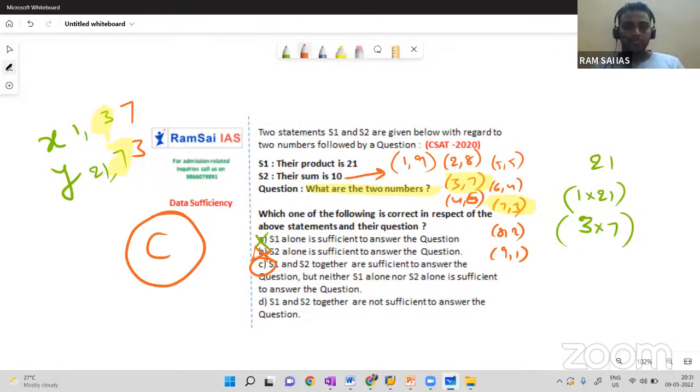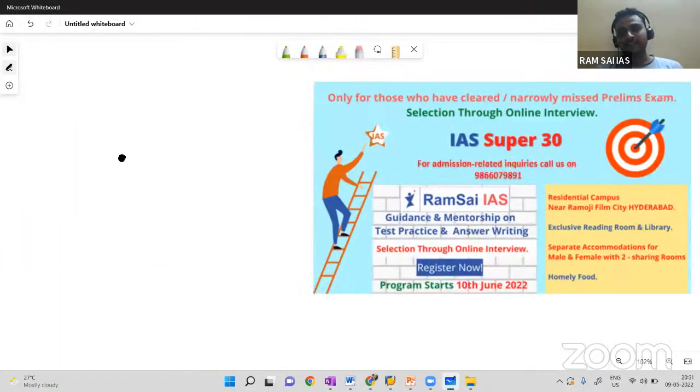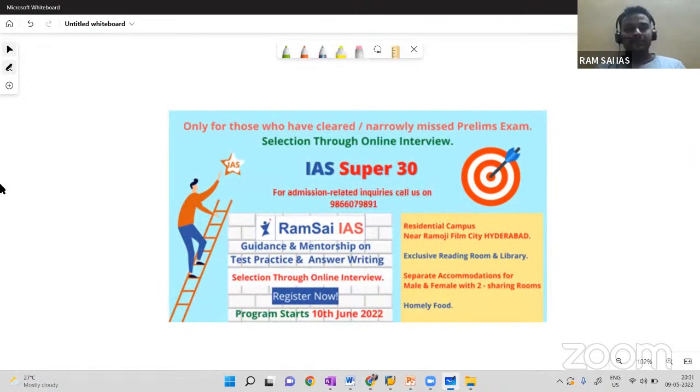Is it clear? So this question was asked in 2020. The two questions asked in 2020 are really easy. Really, they are easy.